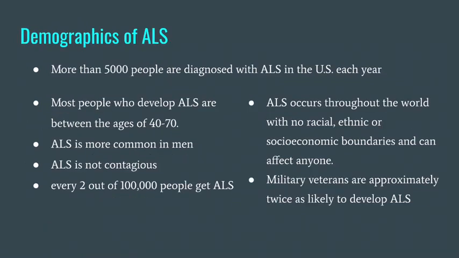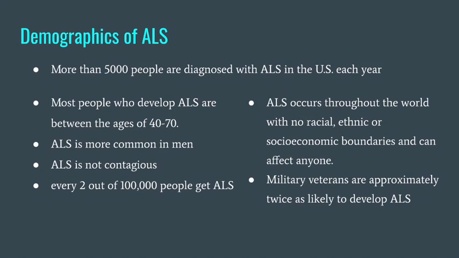Moving forward to the demographics of ALS, more than 5,000 people are diagnosed with ALS in the United States each year. Most people who develop ALS are between the ages of 40 to 70. ALS is more common in men than in women. ALS is not contagious, so not everyone can get ALS, but anyone can possibly get it.